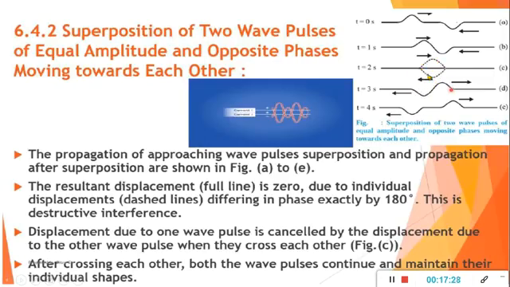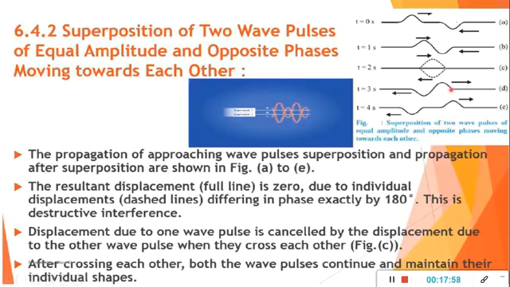The dashed line shows the displacement of the individual waves. The superimposition will be a straight line because we will get 0. At that point the displacement is minimum. So this shows destructive interference, because they have exactly a phase difference of 180 degrees. And after crossing, they again move with their individual shape.